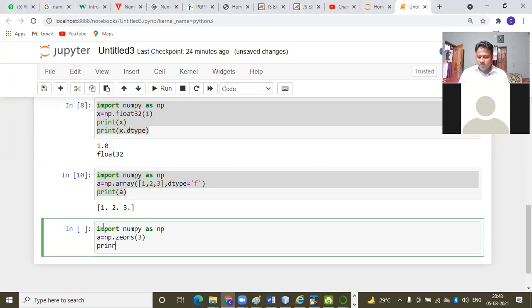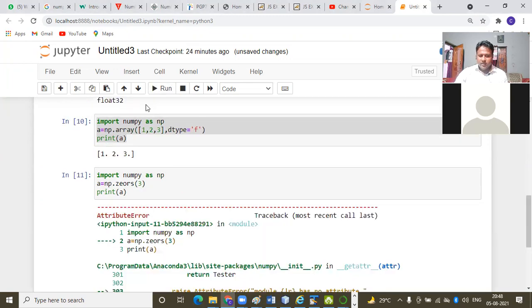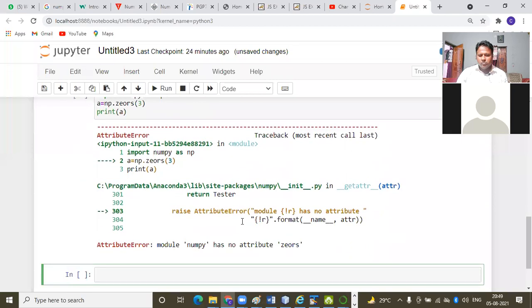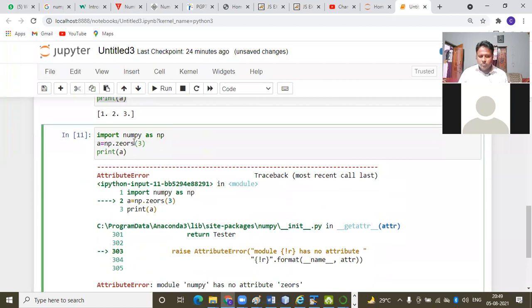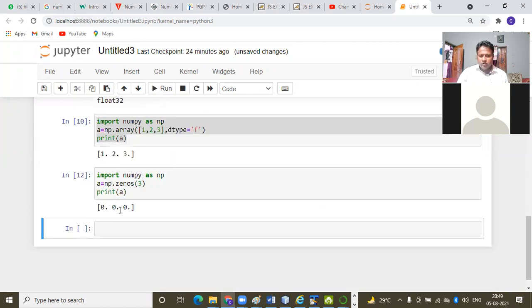Then print a. It is showing you 0.0, 0.0, 0.0, so you can say it is a floating point value.